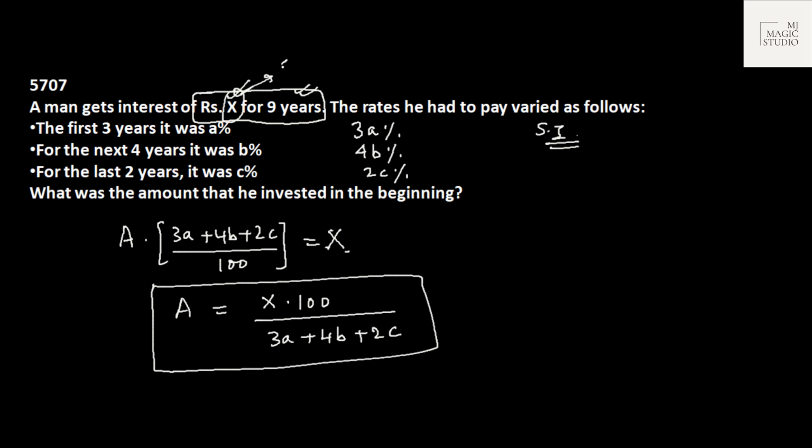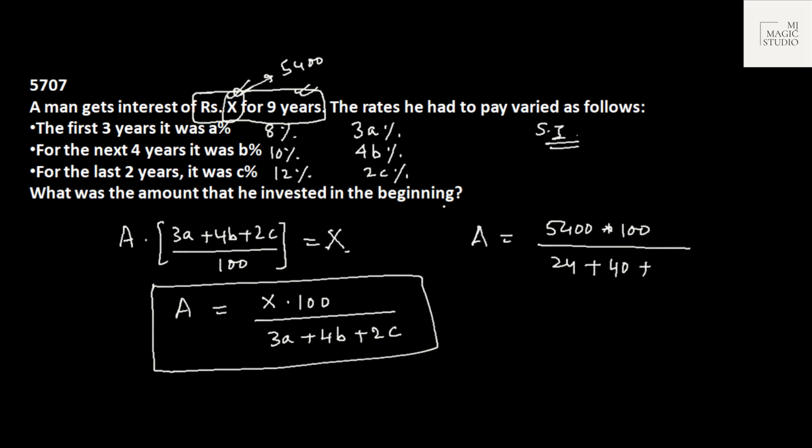Suppose a man gets interest of 5400 for 9 years. For the first 3 years he gets interest of 8%, then 10%, then 12%. Then what will be the principal? It would be 5400 into 100 divided by 3A plus 4B plus 2C. 3 into 8 is 24, plus 4 into 10 is 40, plus 2 into 12 is 24.